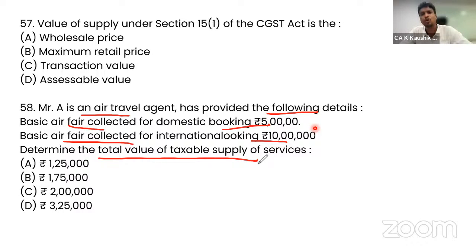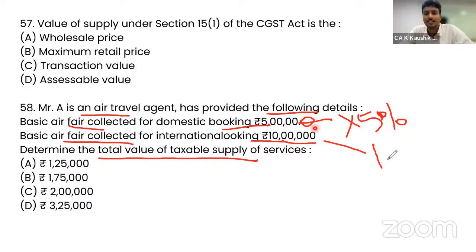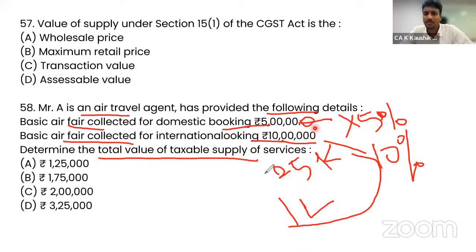There is a specific rule for the valuation of supply. On basic airfare collected on domestic booking, it is 5% of 5 lakh. This is not 50,000, this is 5 lakh. And for 10 lakh, it is international fare, so it is 10%. So 5% of 5 lakh is 25,000 and 10% of 10 lakh is 1 lakh. 1 lakh plus 25,000 is 1 lakh 25,000. So the taxable supply value will become 1 lakh 25,000. Option A is the correct answer.